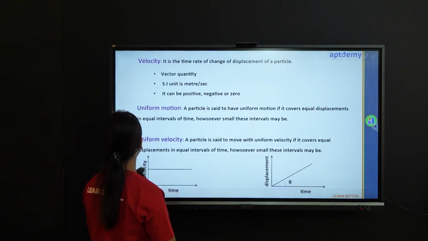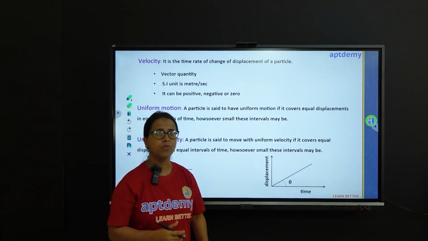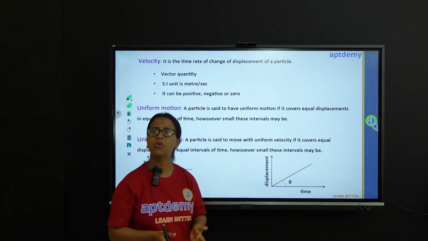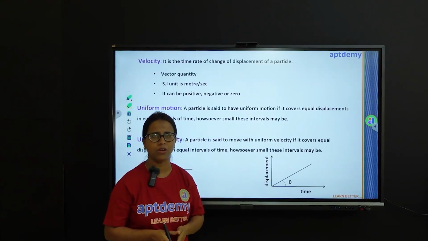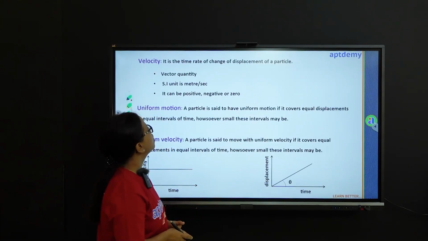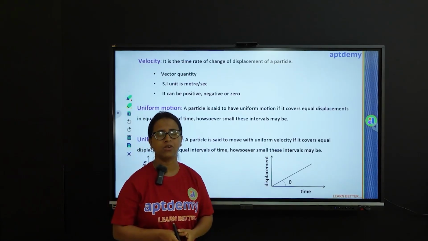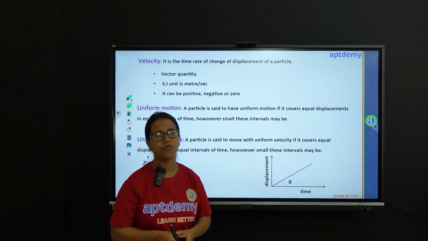Now, coming to the next topic. There is not much difference between speed and velocity. The only difference is that speed is a scalar quantity while velocity is a vector quantity. Now, what is velocity? Velocity is the time rate of change of displacement of a particle.